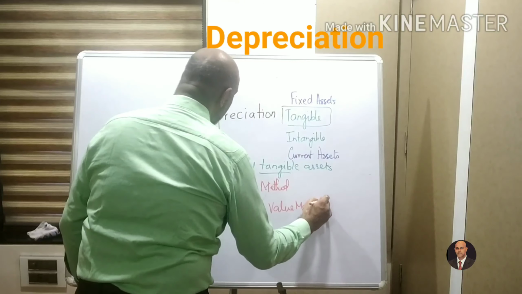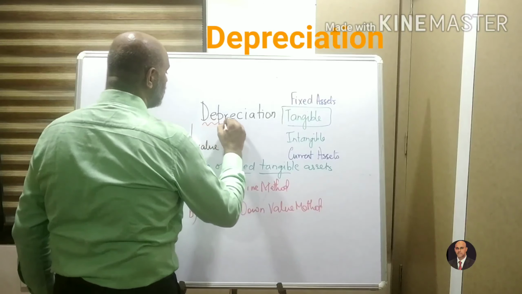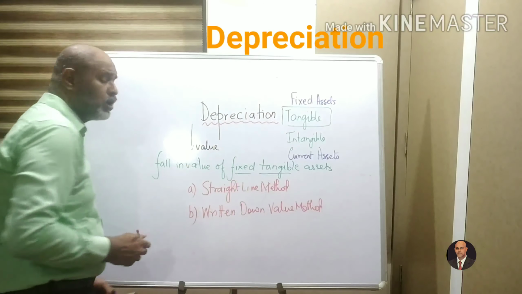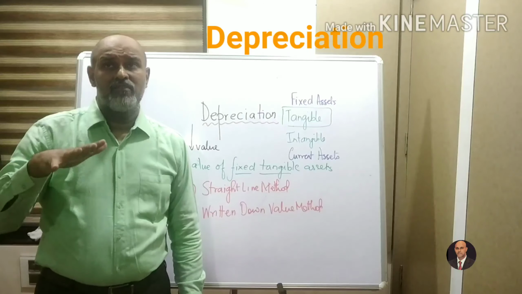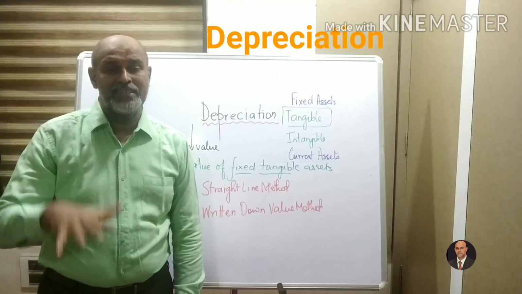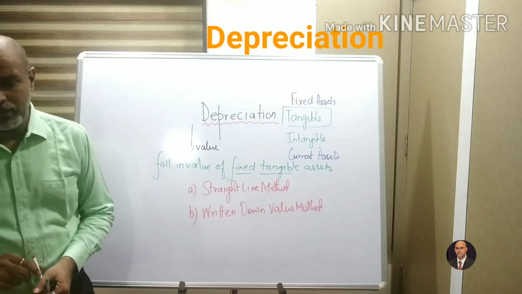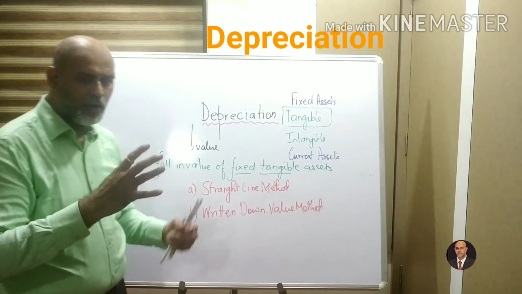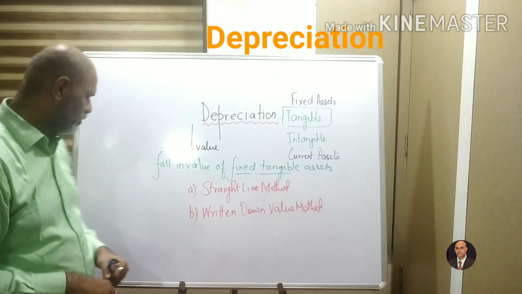So, just having a brief recap of which term we did. The term which we did was depreciation. What is depreciation? Depreciation is the fall in the value of fixed tangible assets. I hope you've understood the term. Depreciation is a fall in the value.